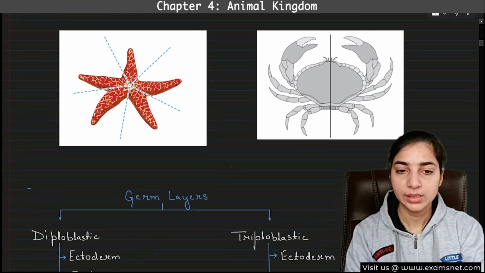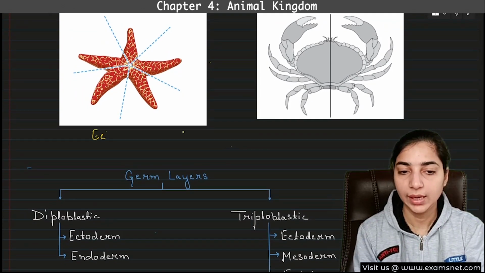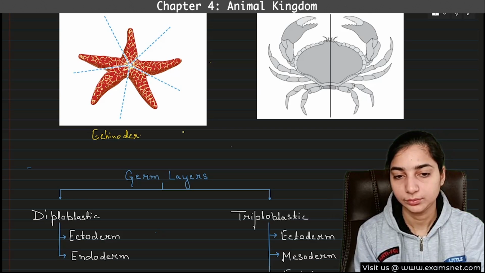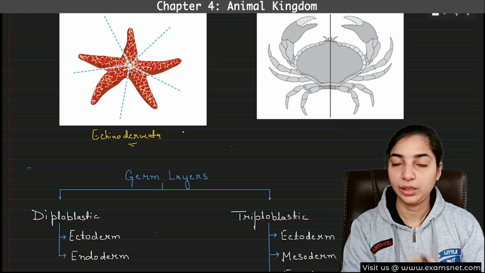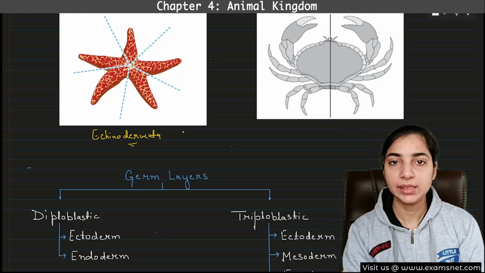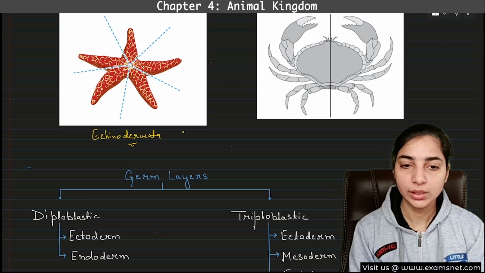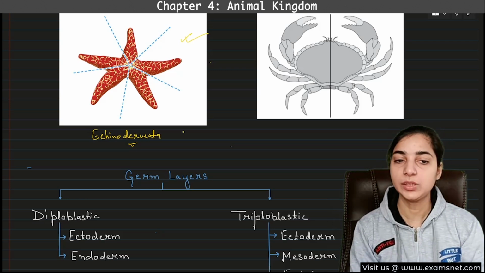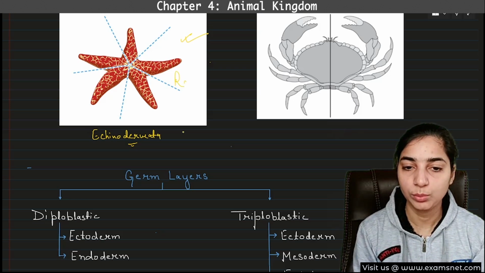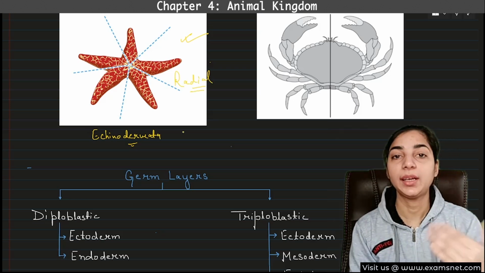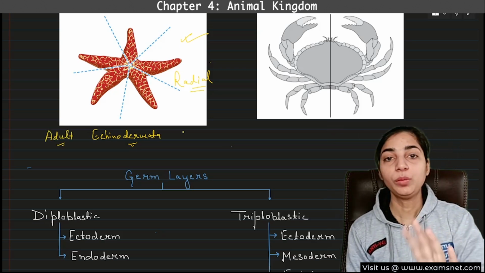Here in the first diagram, you can see there is a starfish. Starfish belongs to which phylum? It belongs to Echinodermata. Now we have studied that the larval Echinodermata has bilateral symmetry, but the adult Echinodermata has radial symmetry. That means it will be able to divide into equal halves through all the planes. Here you can see there are so many planes considered in this starfish, and through all the planes the starfish will divide into two equal halves. So this has radial symmetry. That means this is the adult Echinodermata, and this is the example of radial symmetry.